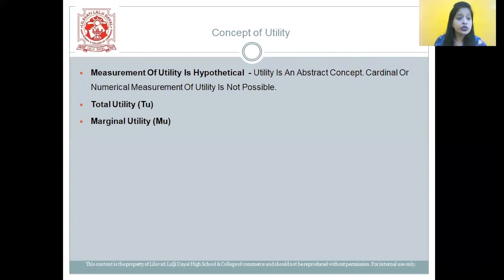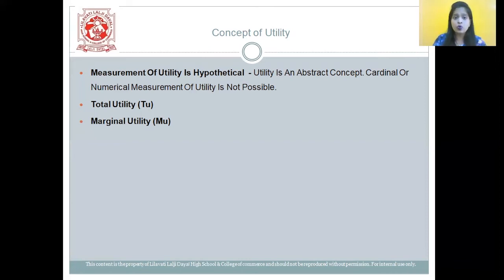Marginal utility refers to the additional utility derived by a consumer from an additional unit of a commodity consumed. So for the concept of utility, we need to remember three concepts: first, measurement of utility is hypothetical, second, total utility, and next, marginal utility.